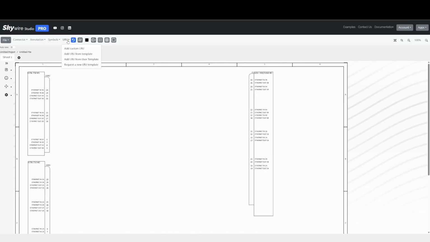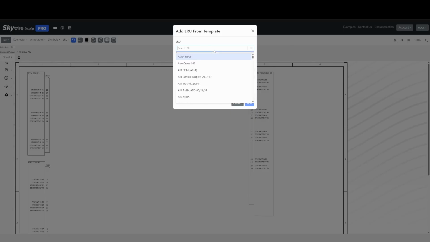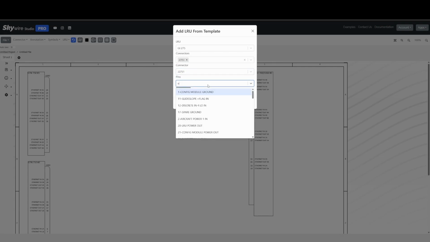So now let's add the GI 275. Alright, so we have on the 275 our Ethernet pins.